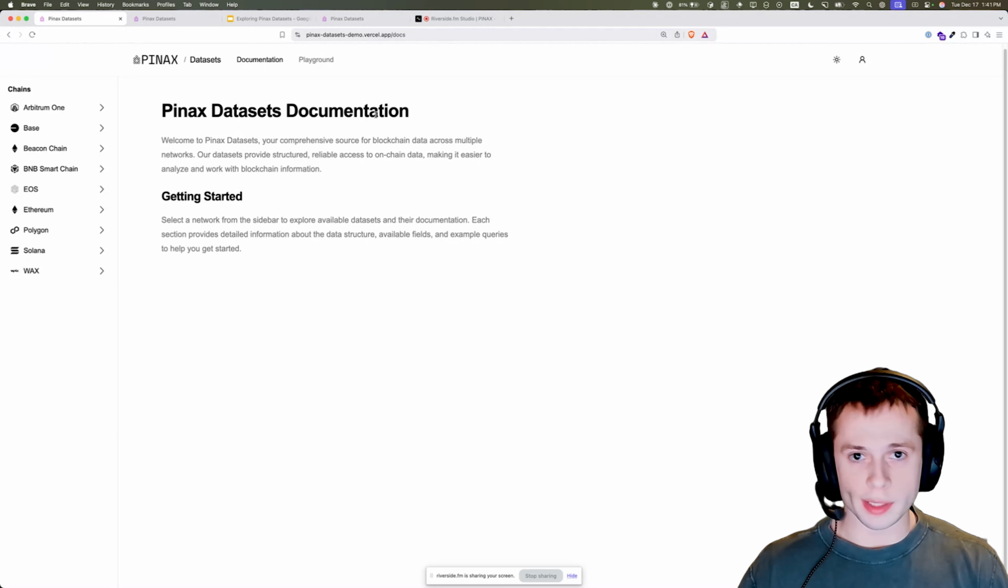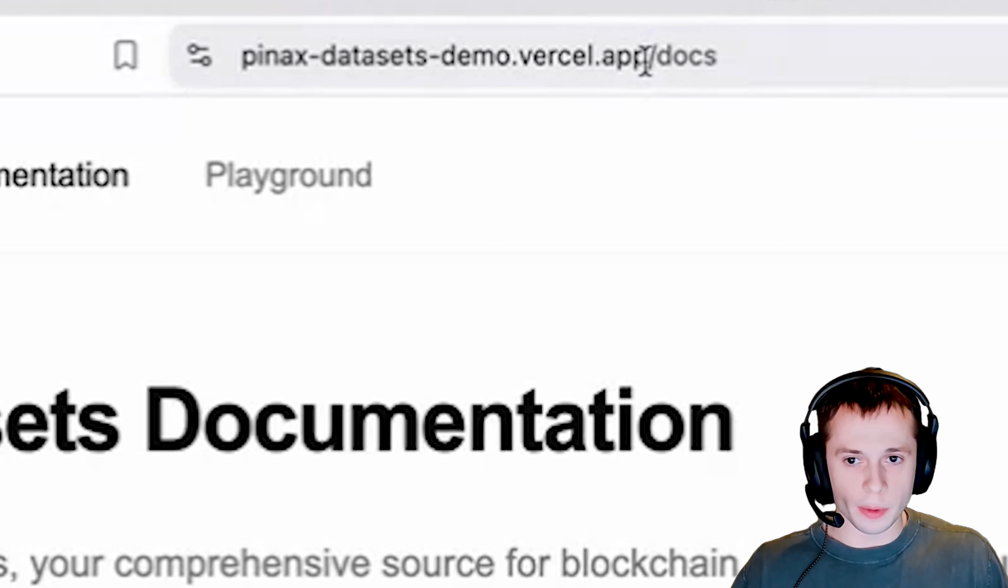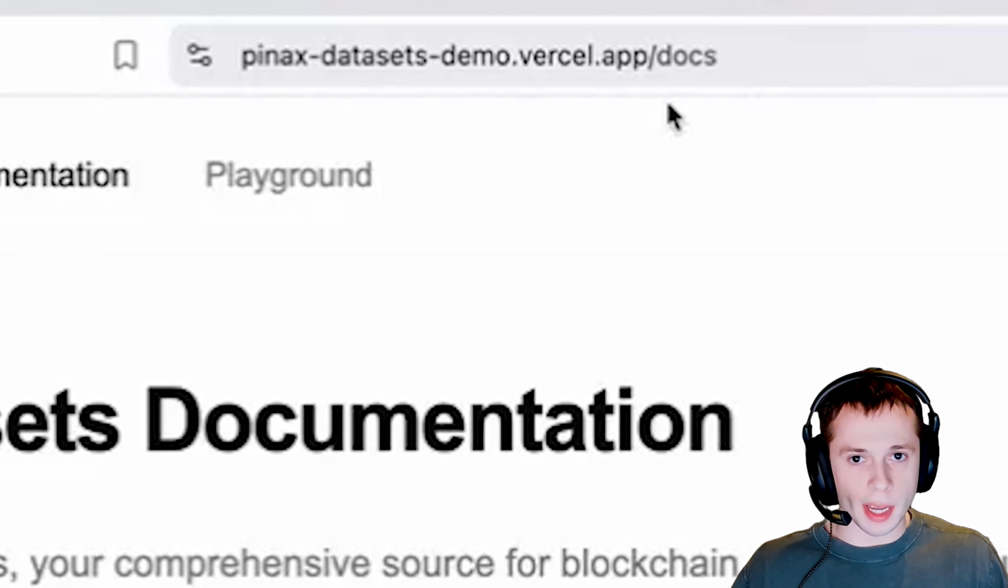So now that you know about this datasets product, maybe you'd like to know exactly what columns they offer, what tables they offer. We've got a little website here called pinaxdatasetsdemo.vercel.app, which is a demo at this point, but you can see everything that we're working on and everything we're going to offer, and it should be updated automatically.